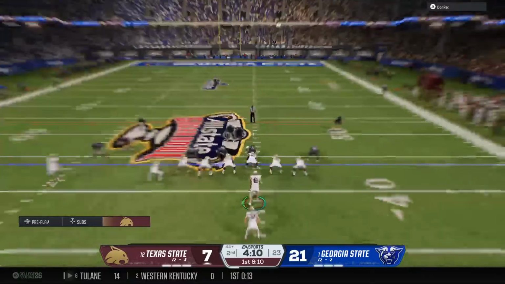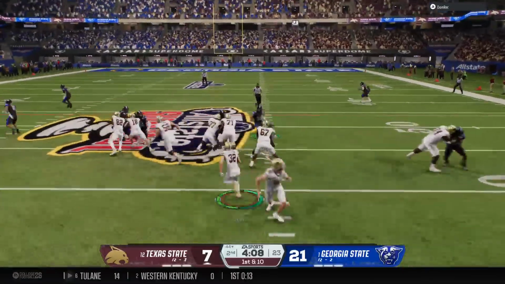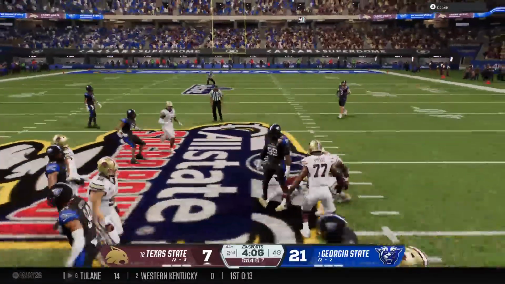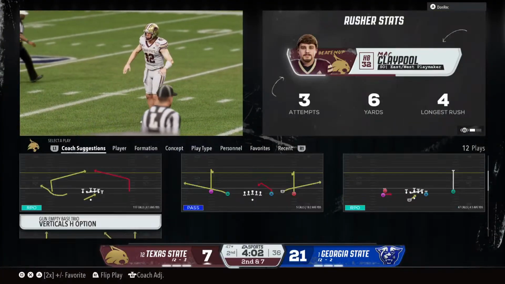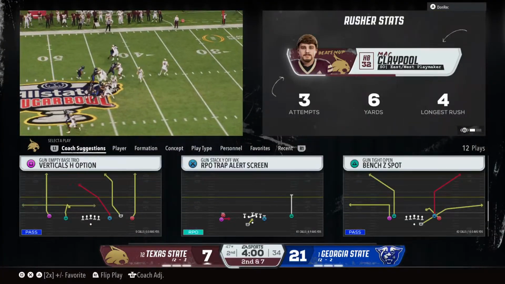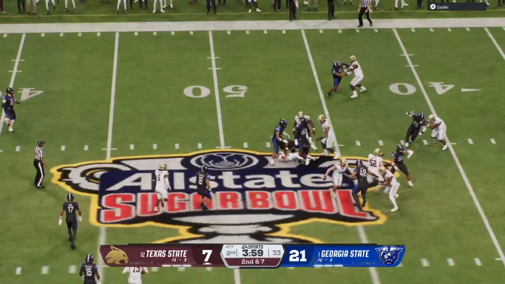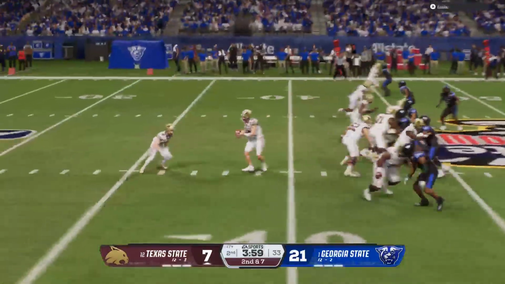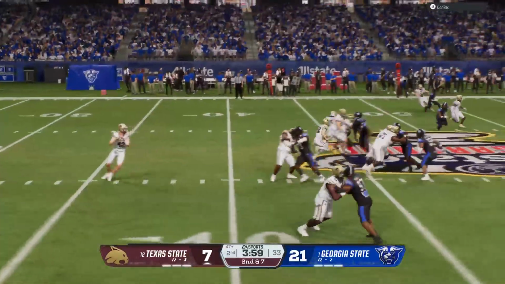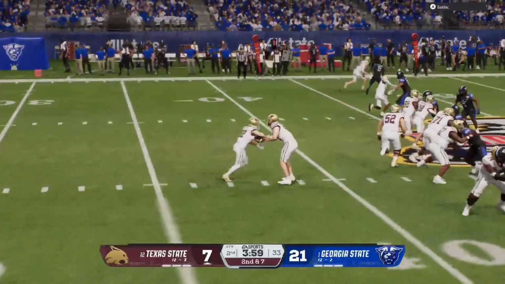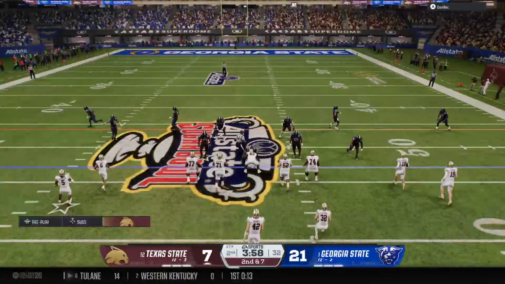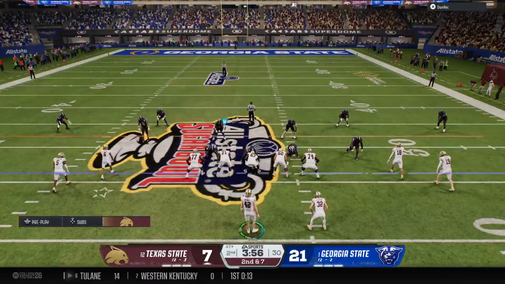Hand off to the single back. And the freshman brings him down quickly. Nice solid run here by this back. Did a nice job of just kind of finding that lane, pick up some positive yards there on 1st and 10. What's the play call here on 2nd down for this offense?